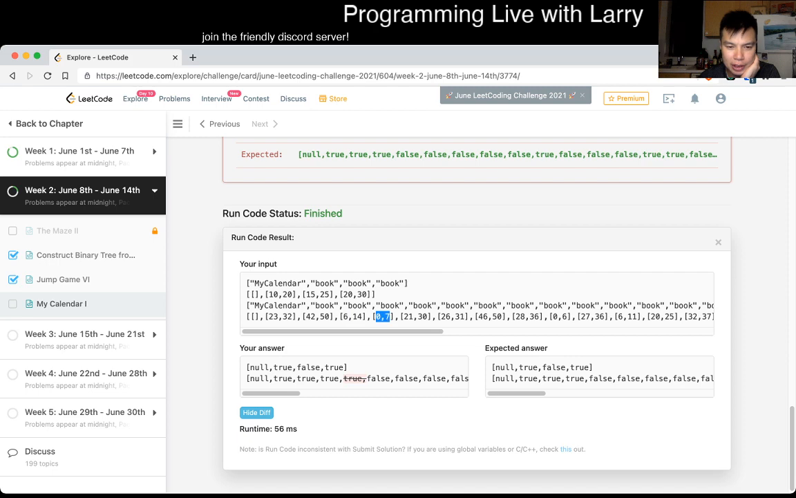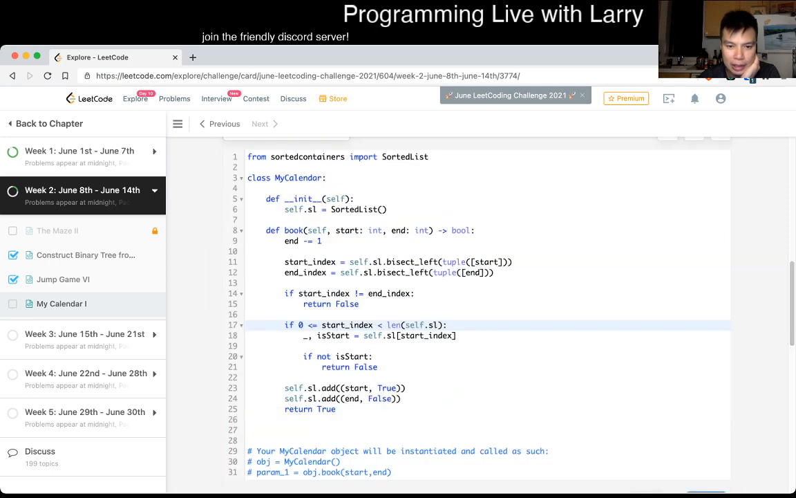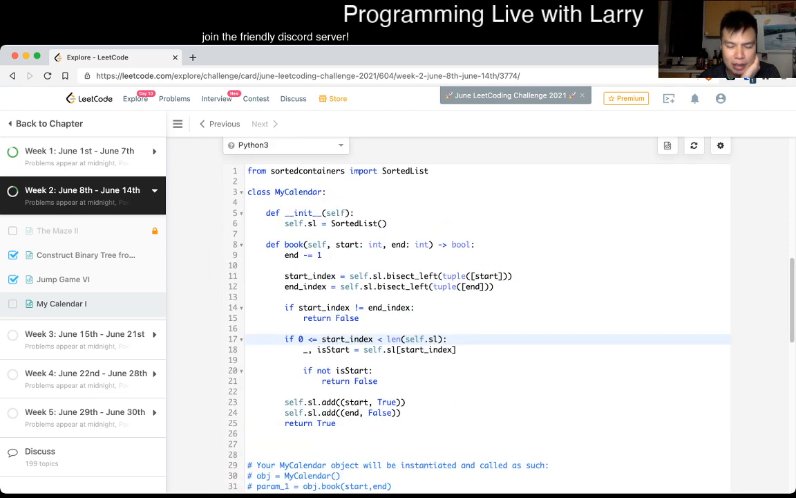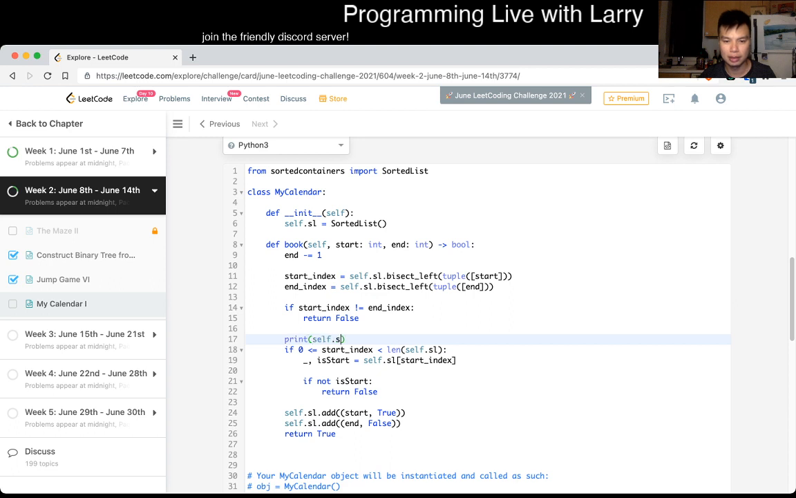So this returns the same index. Oh, because they return the same in... No. So it returns the same index. So it goes here. And then the start index should be 0. So it goes here. But then now, why would this be wrong? Alright, let's just do some minor debugging.